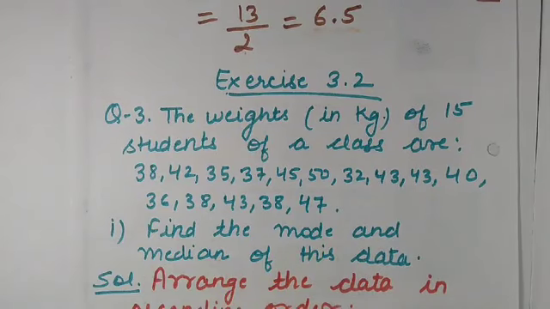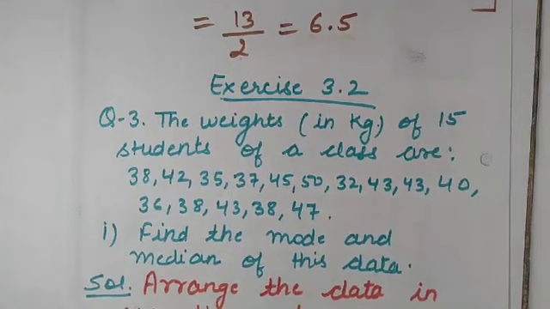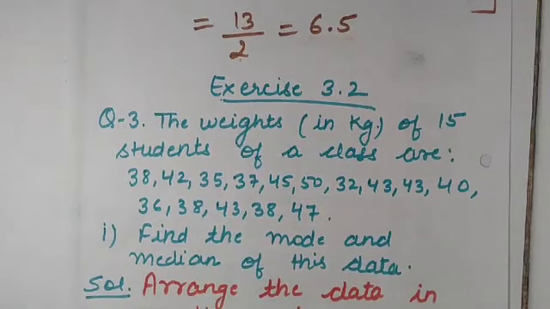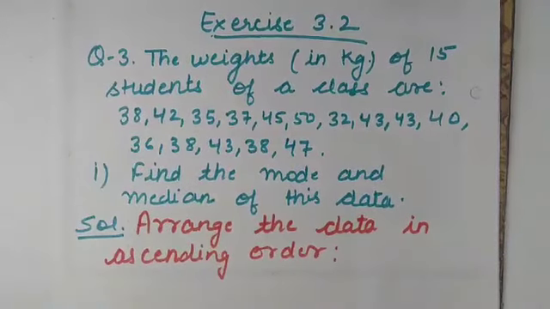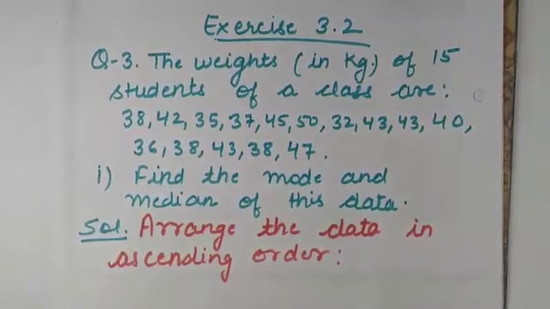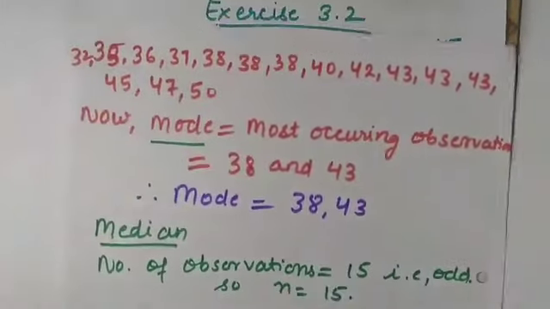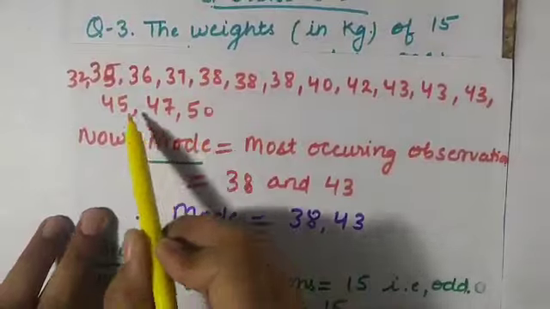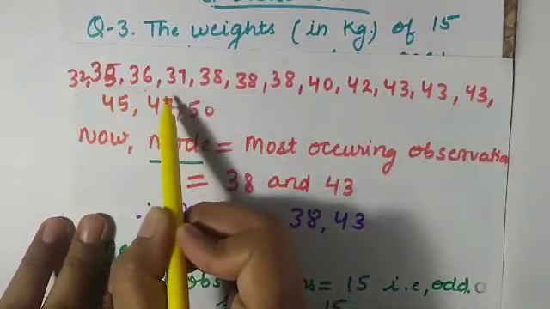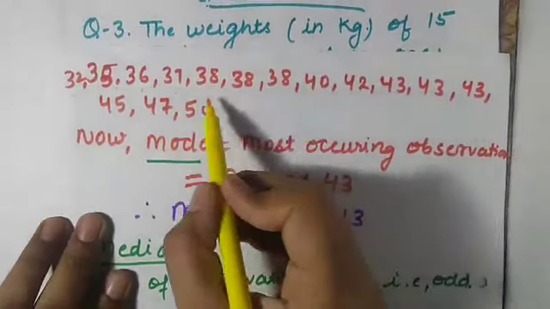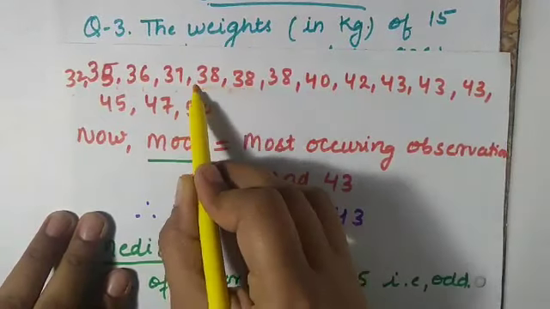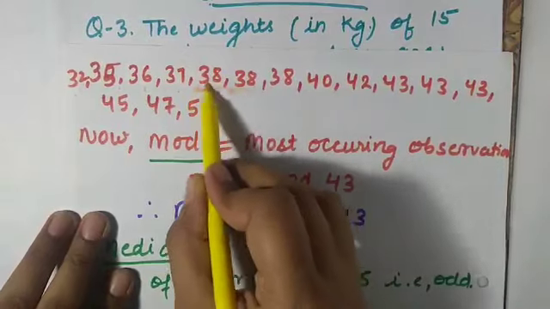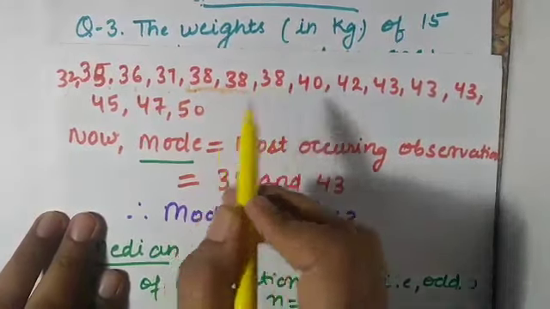So for calculating mode and median, first step, arrange the data in ascending order. You can arrange them in ascending or descending, but here I am arranging in ascending order. If you arrange in descending order, that is also correct. Here I have arranged the data: 32, 35, 36, 37. If an observation is repeating, then you have to write them together. Here 38 is repeating, so I have written them together.